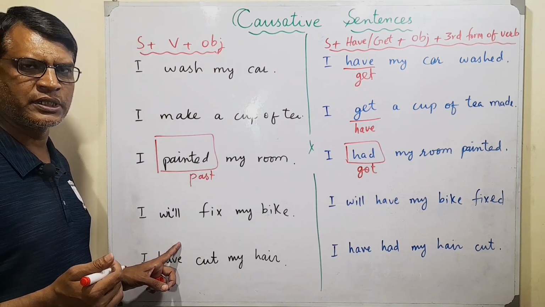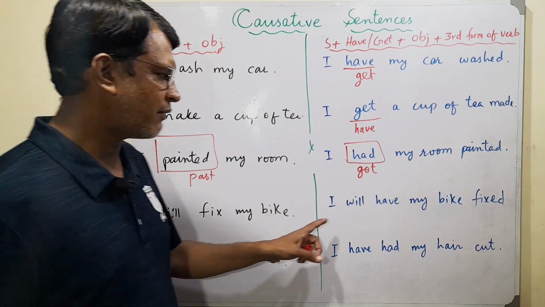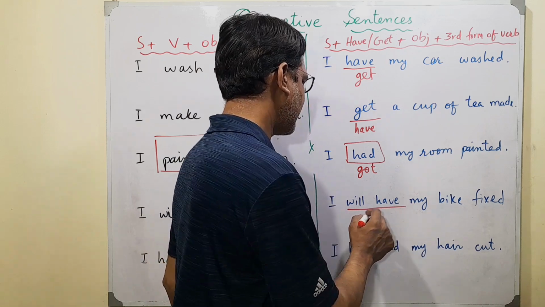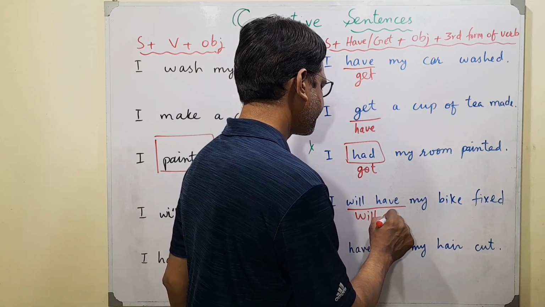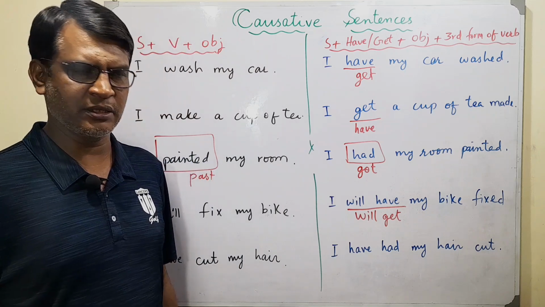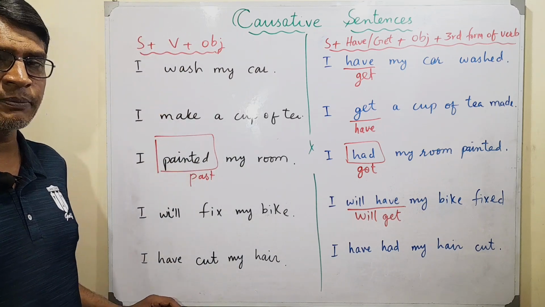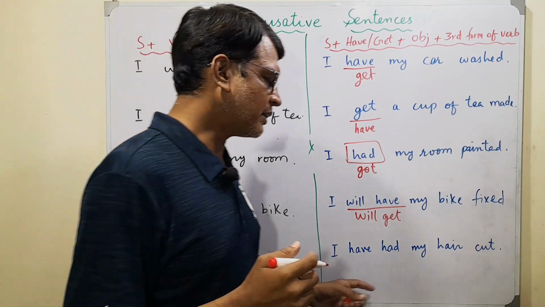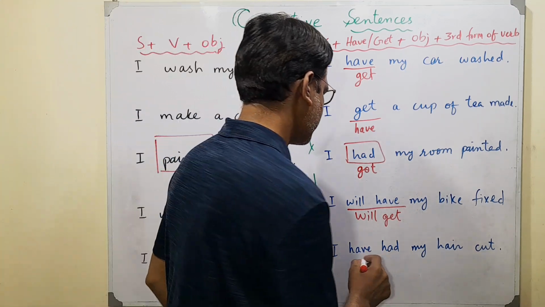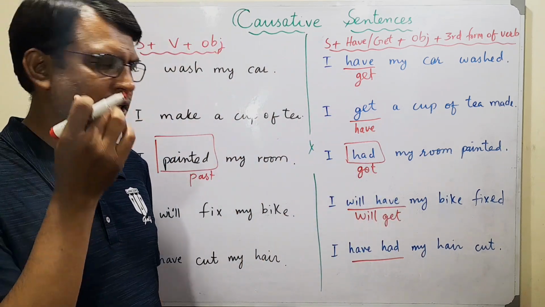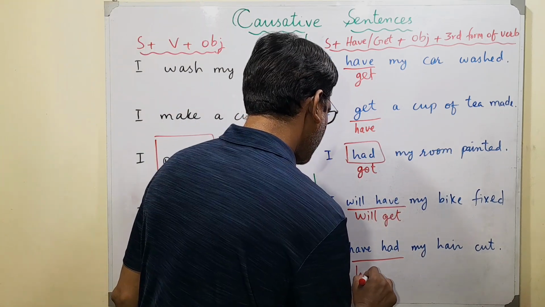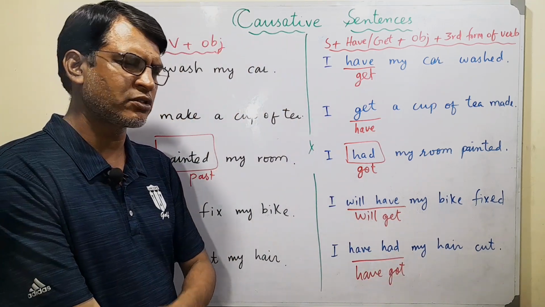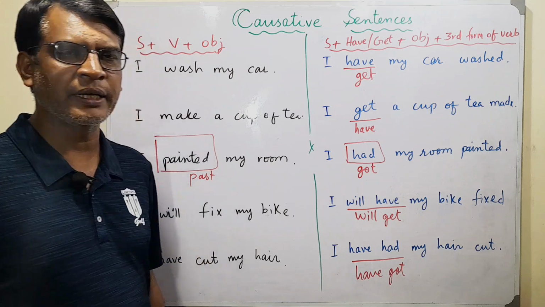Then I will fix my bike. Again, this is future indefinite or future simple. And I will have my bike fixed. Okay. The change is coming here. I will have my bike fixed or I will get my bike fixed. Then I have cut my hair. This is present perfect. Maybe I try to do that myself. But in causative, it will be I have had my hair cut. Okay. Present perfect change will come here. Or you can say I have got or gotten. Sometimes we also say got, but gotten is also fine. I have got my hair cut.